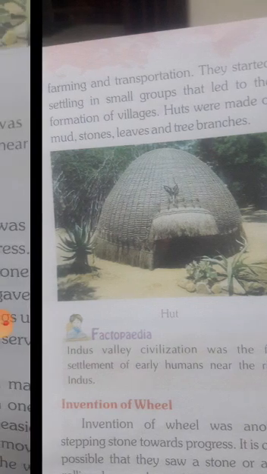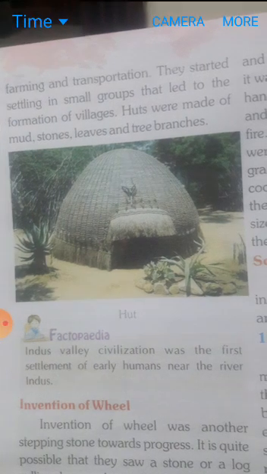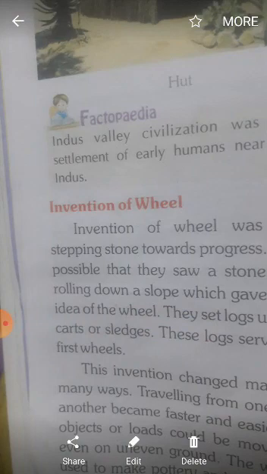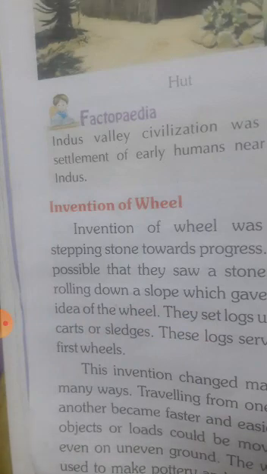Then, the invention of the wheel. The invention of the wheel was another turning point towards progress. Earlier, early humans traveled from one place to another on foot. No wheels, no vehicles. Then they noticed a stone or a log rolling down a slope, which gave them the idea of the wheel. At first they used carts or sledges to carry their loads from one place to another.